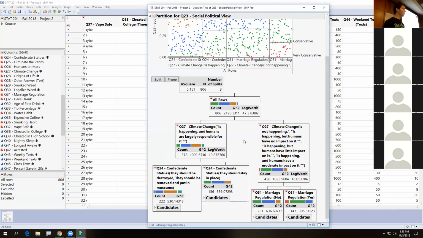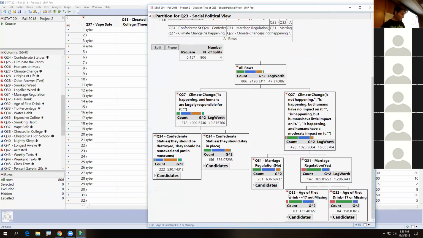Does that make sense? Can we describe just for the moment like that? Okay, just so we don't have to repeat all those possible answers someone could give. The people who think climate change is a bigger deal, the people who think climate change is a lesser deal. People who want Confederate statues to kind of go away, people who want them to stay. Does that make sense? Although this person could have said they should be destroyed or should be put in museums. They could have answered that. And then this one's easy. Marriage should not be regulated. Marriage should be regulated. And if we split here, I wonder what we're going to split on.